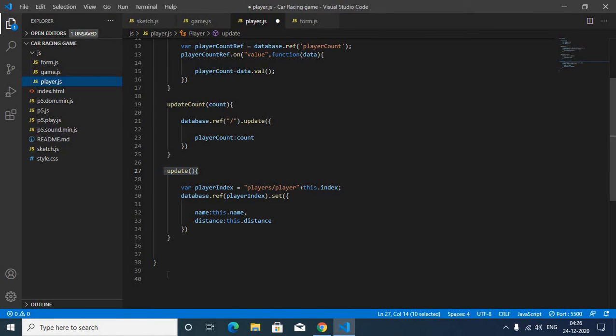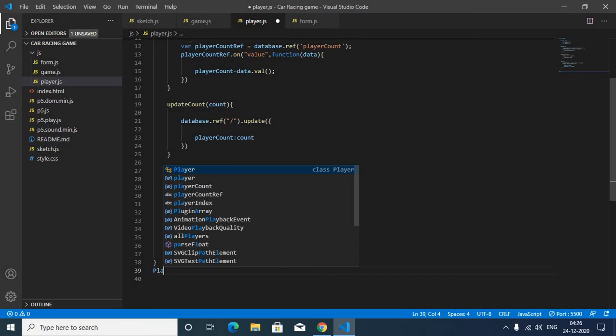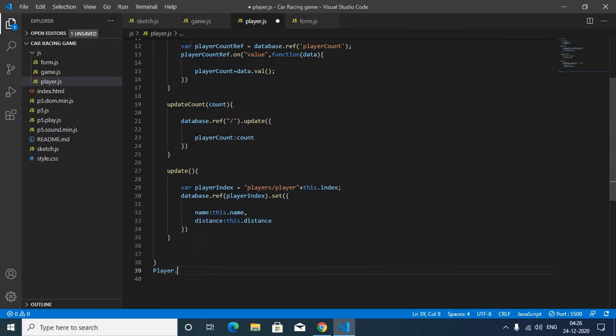To call it, I just have to type the name of the class, here it is Player, then dot, then the name of the function. It will automatically detect where it is. Later on we are going to see it.